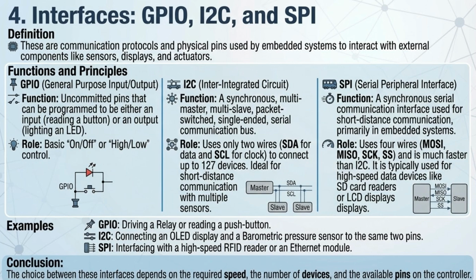Embedded systems use interfaces like GPIO for basic on/off control, I2C for connecting multiple sensors with 2 wires, and SPI for high-speed communication using 4 wires. The selection depends on speed and device count.